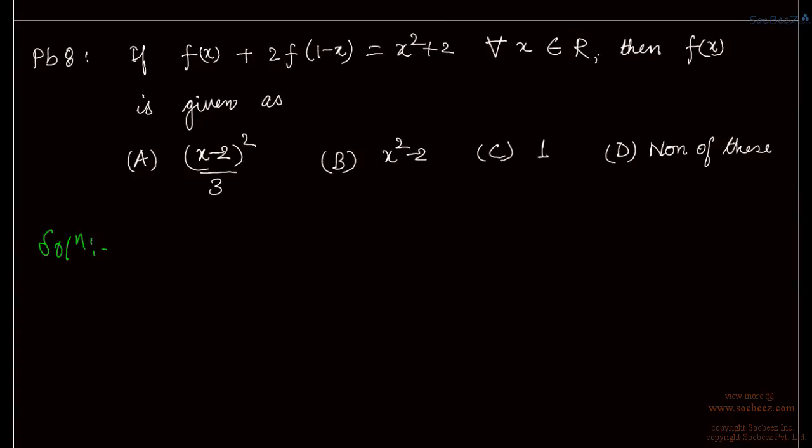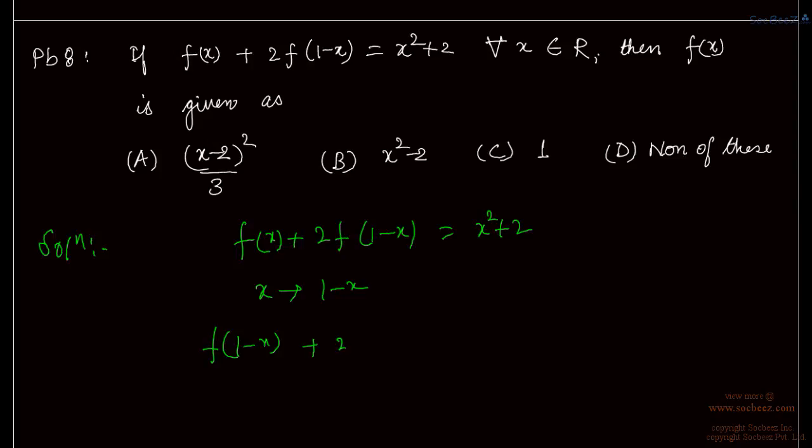Problem number 8. If f(x) plus 2f(1 minus x) is equal to x square plus 2, for all x belongs to real, then f(x) is given as. So we have f(x) plus 2f(1 minus x) is equal to x square plus 2. Or if we substitute 1 minus x in place of x, then we will be getting f(1 minus x) plus 2f(x) is equal to (1 minus x) square plus 2, right?